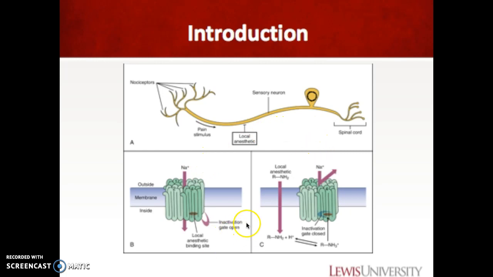A local anesthetic passes through the membrane and is protonated and binds to the sodium channel at its binding site. Once there, it inactivates the sodium channel, causing it to close and not allowing sodium ions to pass. This blocks the action potential at the site of binding and does not allow the pain stimulus to reach the spinal cord. The purpose of this experiment is to synthesize benzocaine using Fischer esterification.